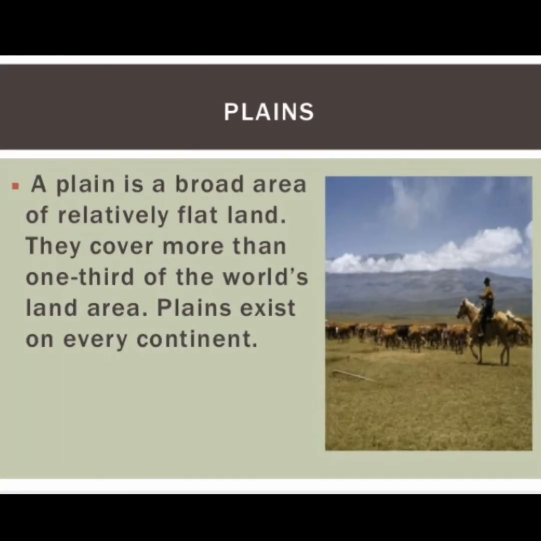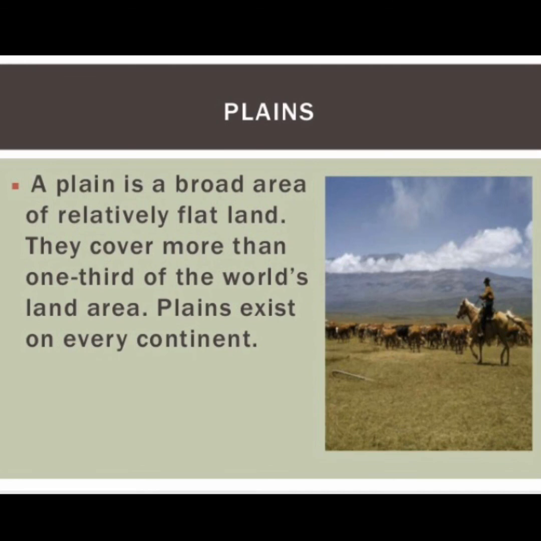Plains. A plain is a broad area of relatively flat land. They cover more than 1/3 of the world's land area. Plains exist on every continent. These plains are relatively flat and low-lying land with almost no difference between their highest and lowest point.